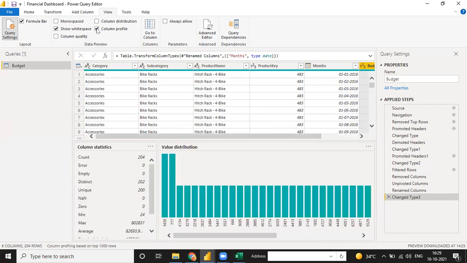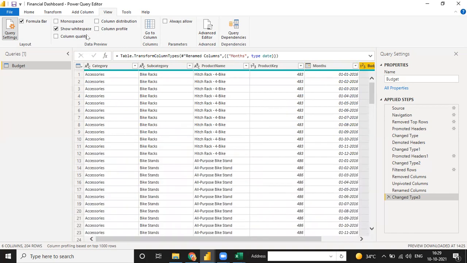And guys, one more thing, remember, in your DA-100 exam, 3 questions come from this tab only: monospace, show whitespace, column quality, column distribution, and column profile. It means a total of 3 marks will come from only these. Why do we use column distribution, why do we use column profile, why do we use column quality? These 3 questions come every time in the DA-100 exam.